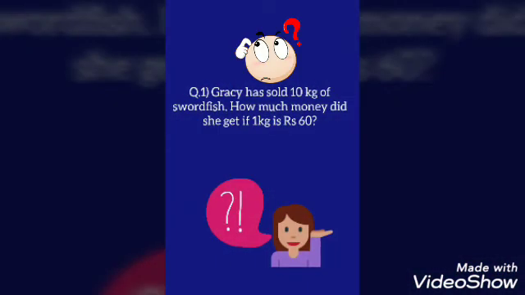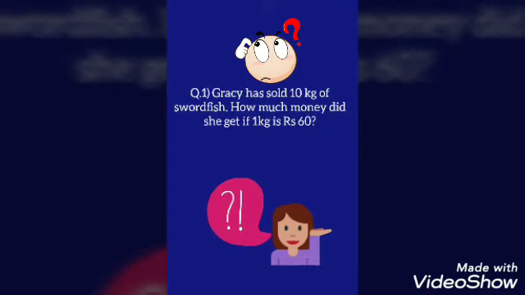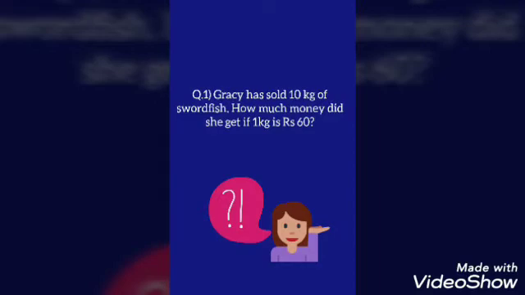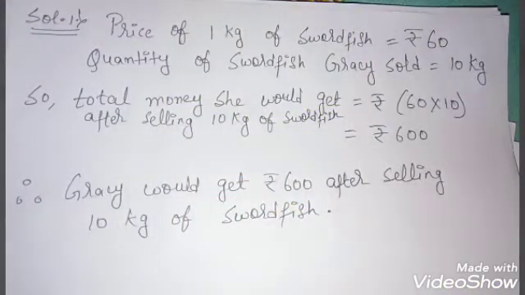The first question was, Gracie has sold 10 kg of swordfish. How much money did she get if 1 kg is rupees 60? Now first understand the question. Gracie has sold how many kgs? 10 kgs of swordfish, and the price of 1 kg is 60 rupees. Then the question is, how much money did she get if she is selling 10 kg of swordfish? Let's come to the solution.